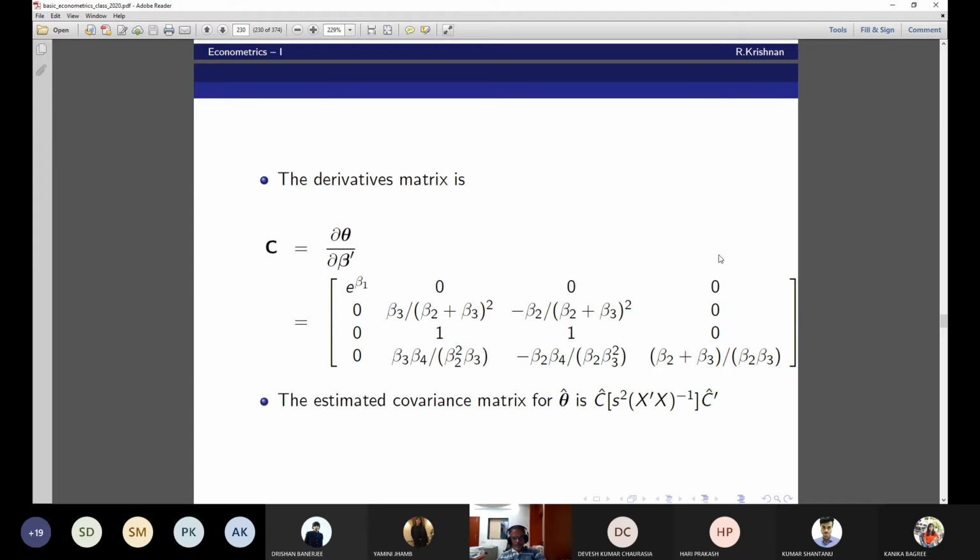This (X transpose X) inverse must be available from our original OLS. Now I have the C hat. You replace, this is the C, you replace everything with the estimated quantities. You'll get this quantity and the estimated covariance matrix of theta hat. The square root of the diagonal elements of the estimated covariance matrix of theta hat will give you the standard errors for all these parameters.